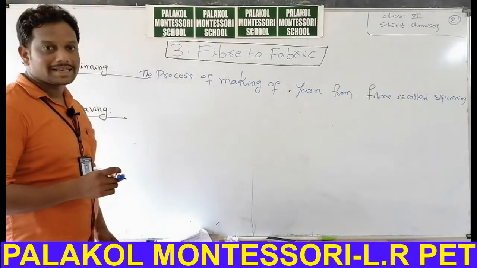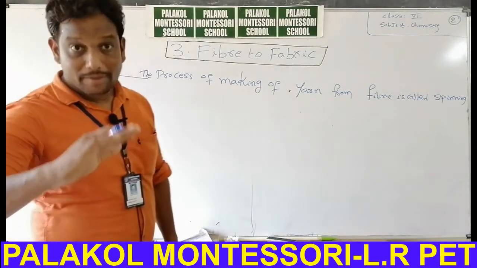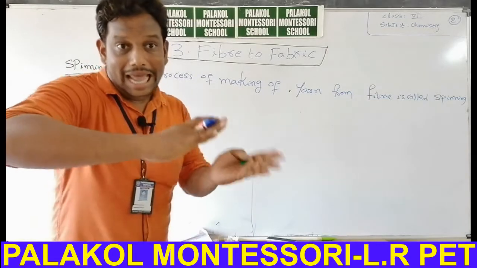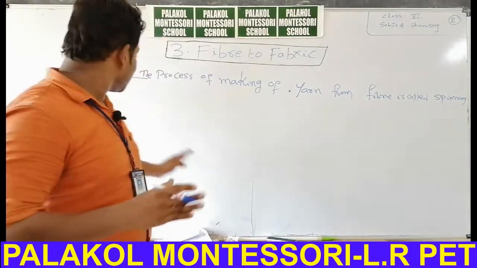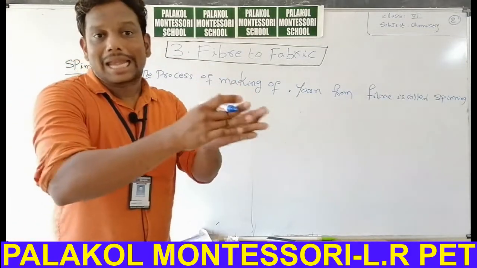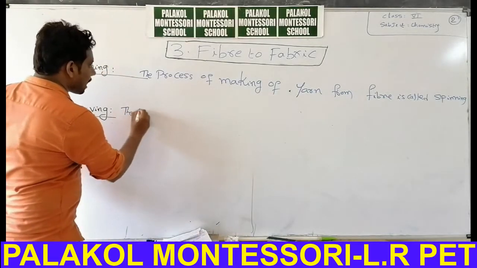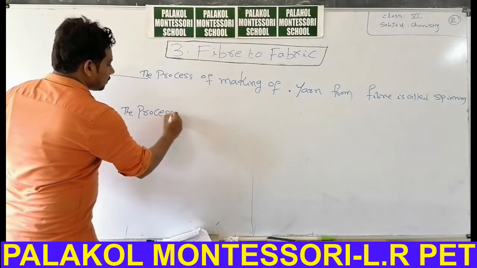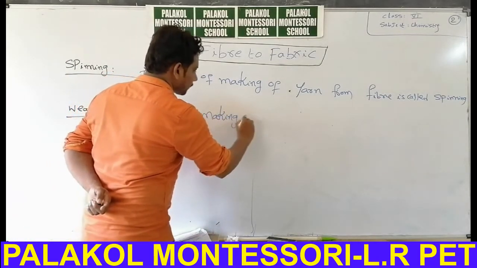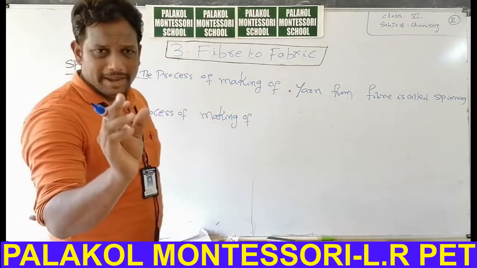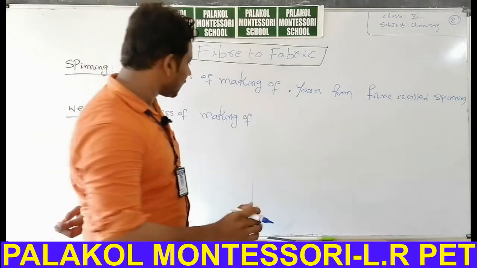The last and final concept, the definition is weaving. By using the weaving process we can convert yarn into fabric. That means by using the weaving process we can convert yarn into cloth, this type of cloth. According to your textbook, fabric means simply cloth.